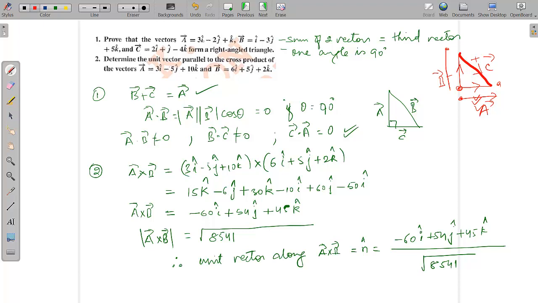If you carefully see this, you can find that the sum of b plus c becomes a vector. See, i plus 2i becomes 3i, minus 3 plus j becomes minus 2j. So this way you can see that b plus c is a vector. So that means these three vectors form some triangle. Now we have to prove that this triangle is perpendicular, I mean a right angle triangle.